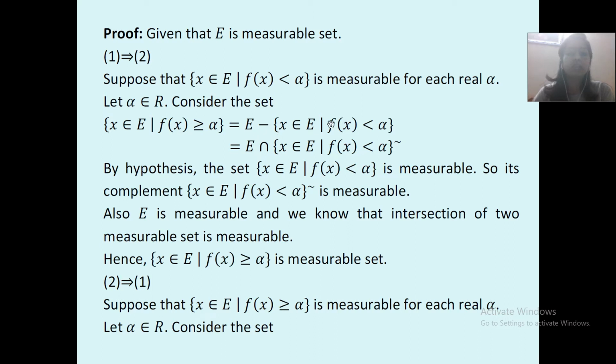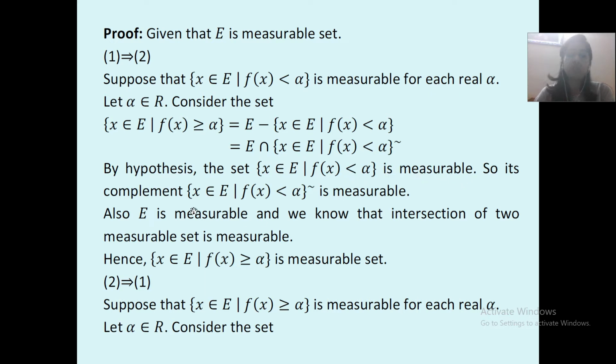If you subtract this from E, you will get this part, which is equal to E intersection the complement of the set of x belonging to E such that f of x is less than alpha. This sign indicates complement. By hypothesis, the set of x belonging to E such that f of x is less than alpha is measurable.